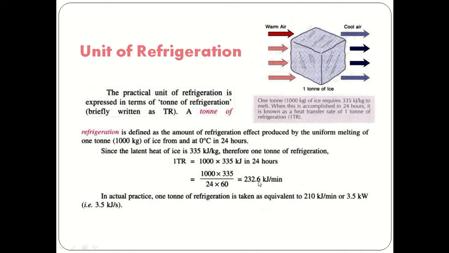We get the value as 232.6 kilojoule per minute. But in actual practice, 1 ton of refrigeration is taken as equivalent to 210 kilojoule per minute or 3.5 kilowatt, or you can say 3.5 kilojoule per second. So this is about the unit of refrigeration. The unit of refrigeration is 1 ton of refrigeration, so obviously the refrigeration process is always measured in tons of refrigeration.